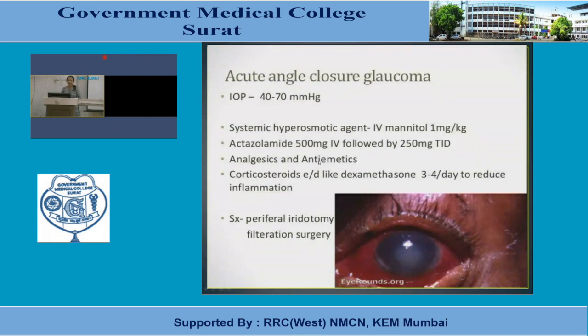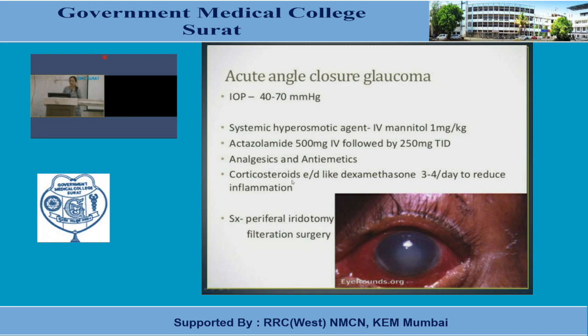Analgesics and antiemetics are given because of severe eye pain or headache, because of the spasm and increased intraocular pressure. So these agents for symptomatic relief are required.